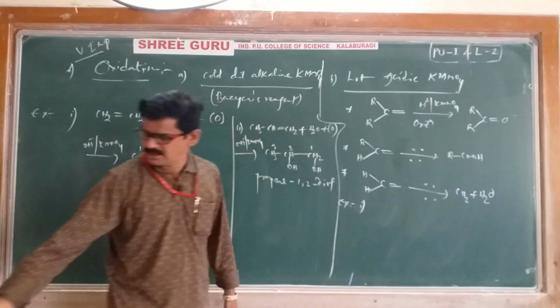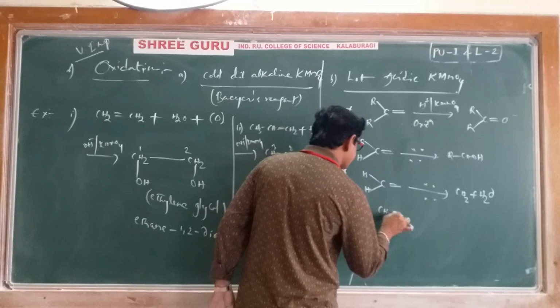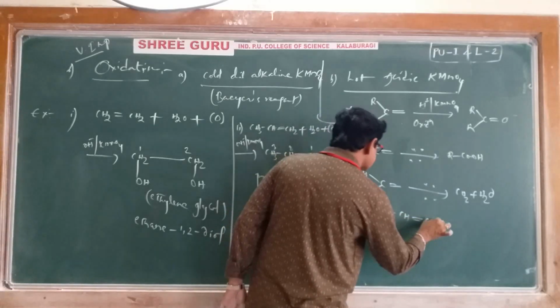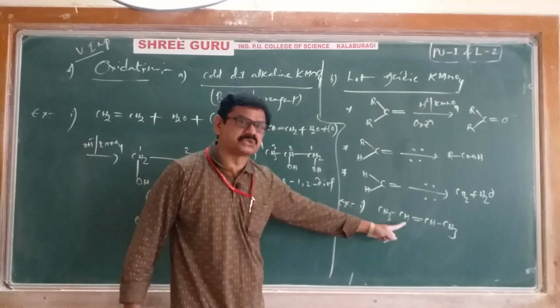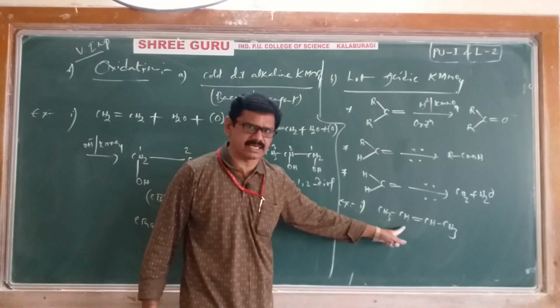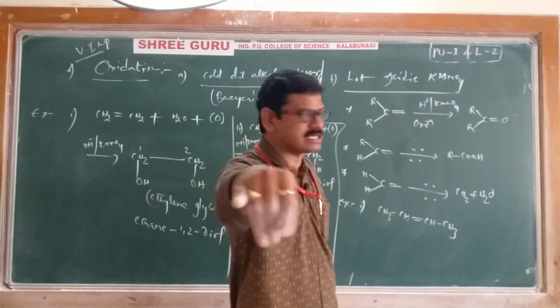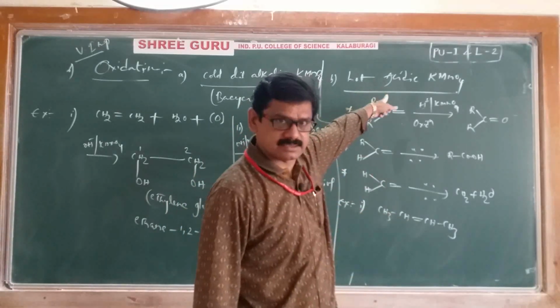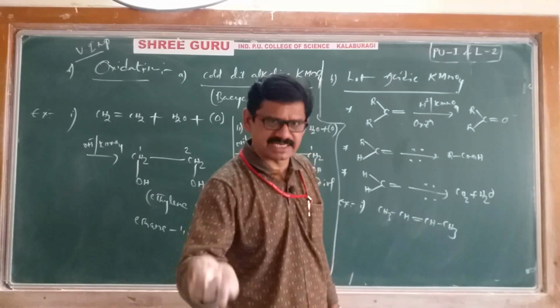Example 1: CH3CH=CHCH3, I am taking butene. When it undergoes oxidation in the presence of hot acidified KMnO4, which product is obtained?